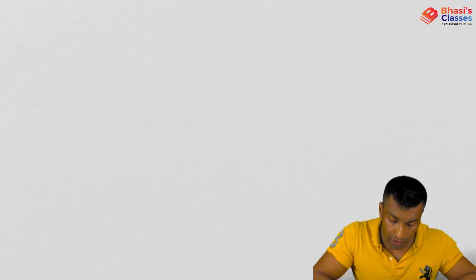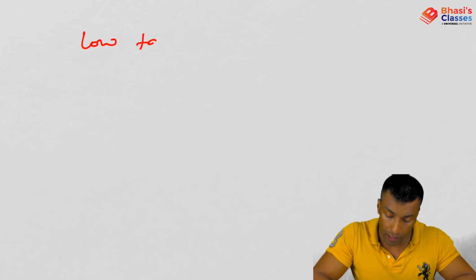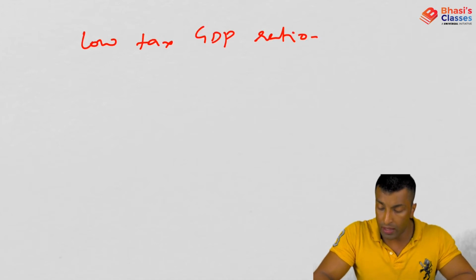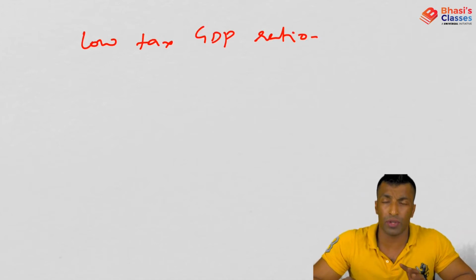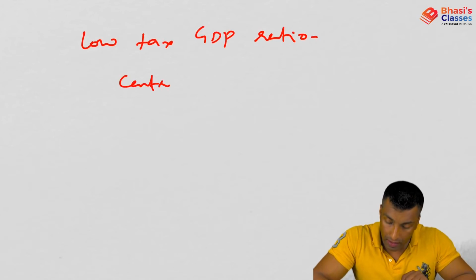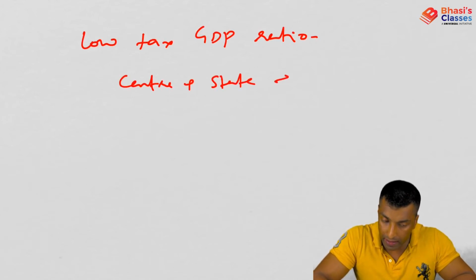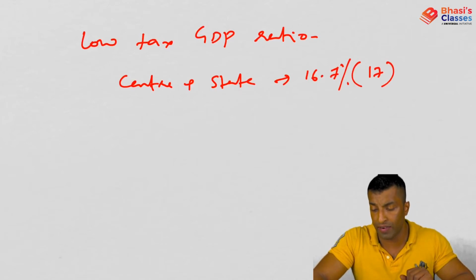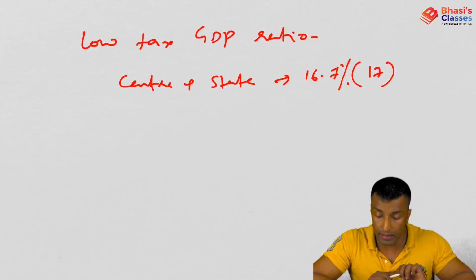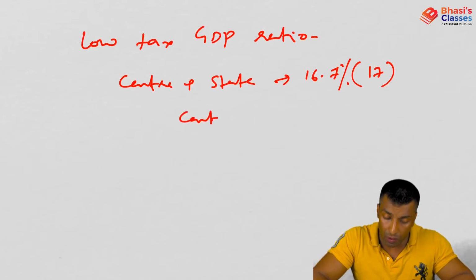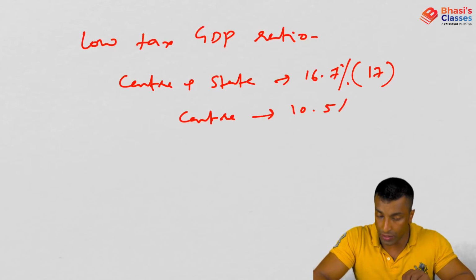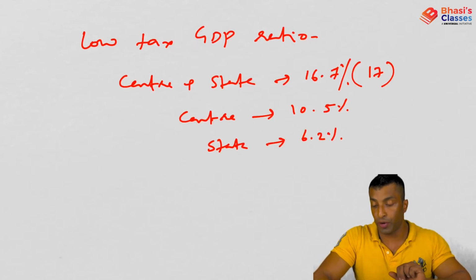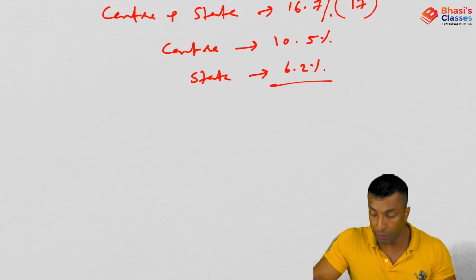tax structure. Now, one more important feature of Indian tax structure is low tax to GDP ratio. One of the recent Economic Survey, 2017-18, it was given that Center plus State, if you consider, it is around 16.7. You roughly need to have an idea, that is 17%. So 16.7 is the tax GDP ratio which was given, and out of this, Center's share is actually 10.5%. So what will be the State share? State share is actually 6.2%. So total it is 16.7%.